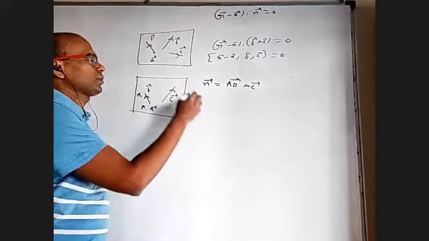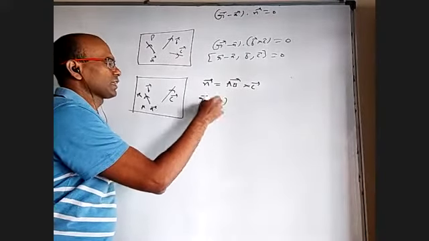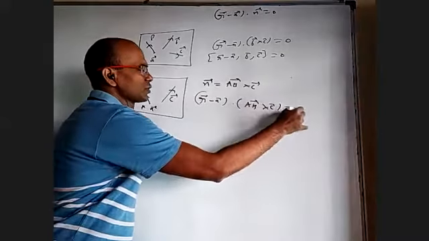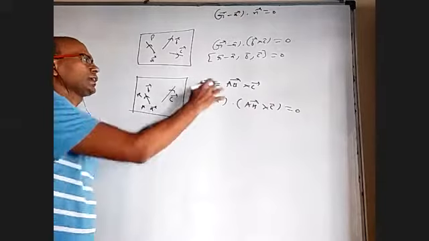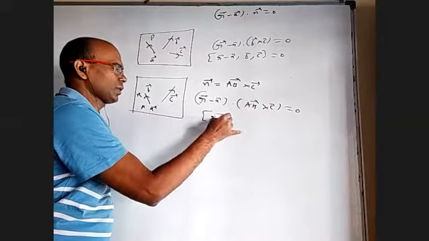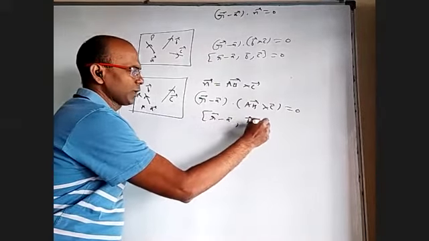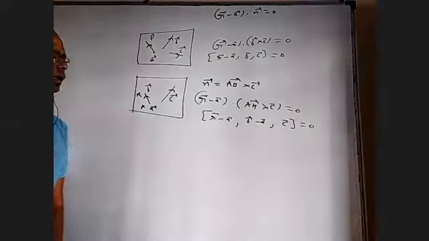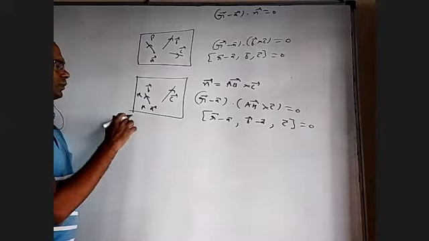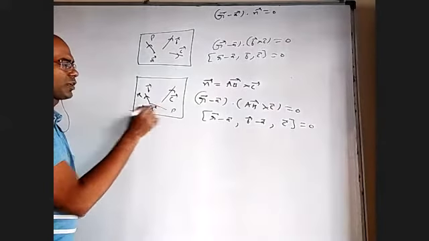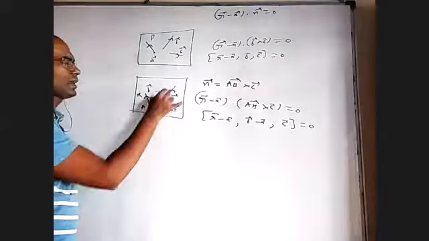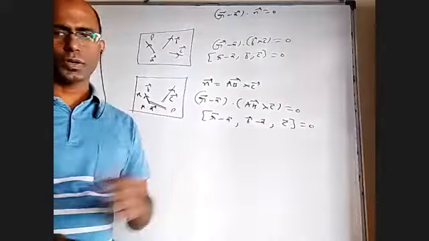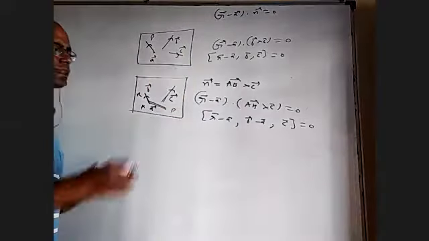And if you want the equation of the plane according to the formula, R bar minus A bar dot normal, which is AB cross C, equal to 0, where I have to write B minus A here. In terms of box, if you write, it is R bar minus A bar, B bar minus A bar and C bar equal to 0. That is also the same as taking any other point as P and joining. AB bar, AP bar and C bar are coplanar. So their box is 0. That will cover all the points P in this plane.